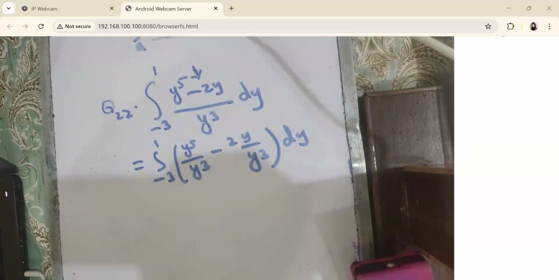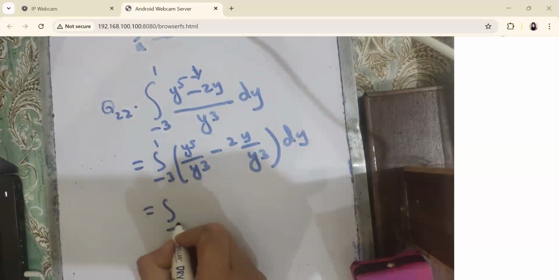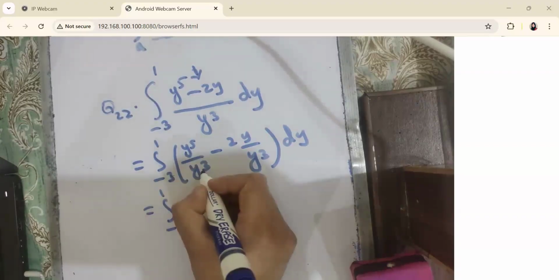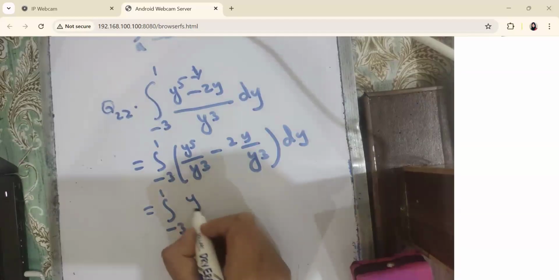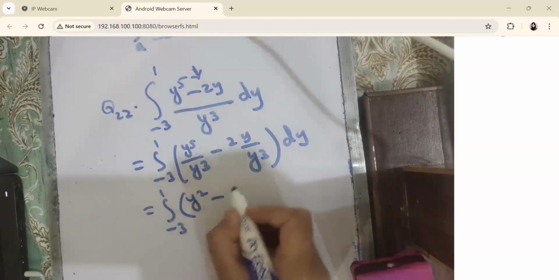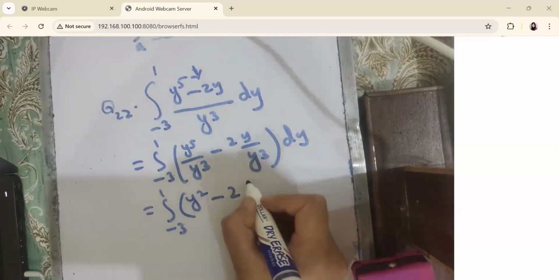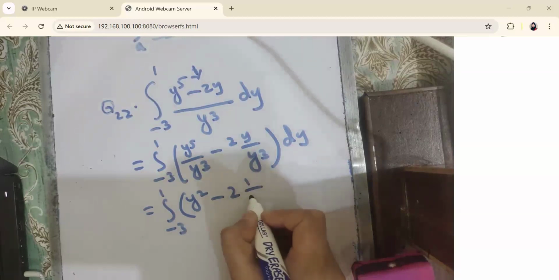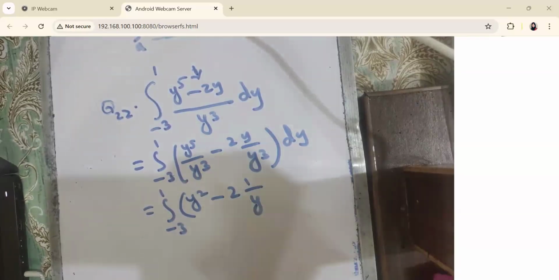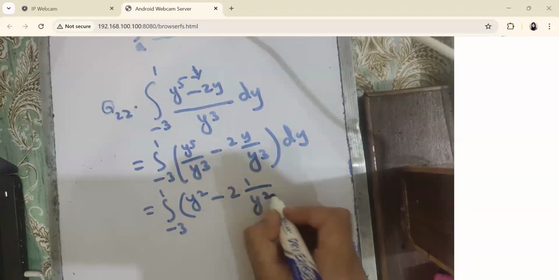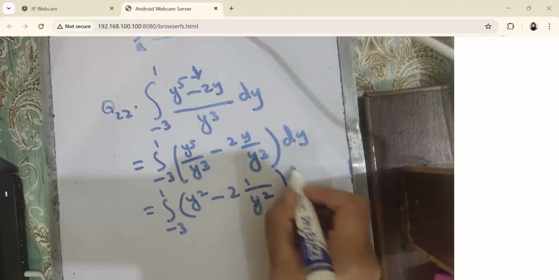Okay, so now it will become the integral from -3 to 1 of (y^2 - 2y + 1) over y^3. If we take y squared, y squared over y cube will become y, then minus 2y over y cube, that will become y minus 1 over y squared. And if y squared is written in the denominator, it will become y squared dy.